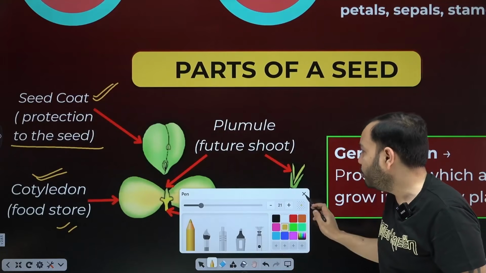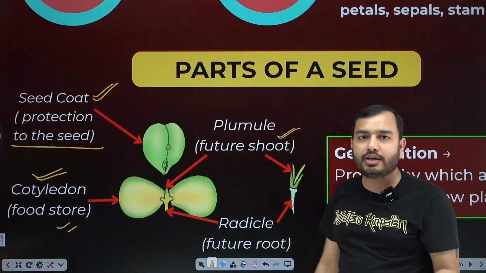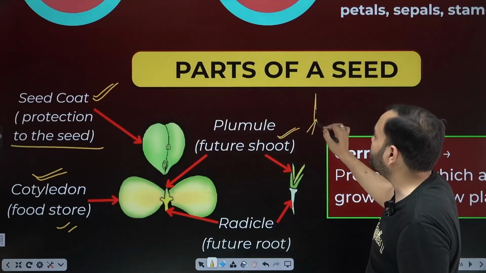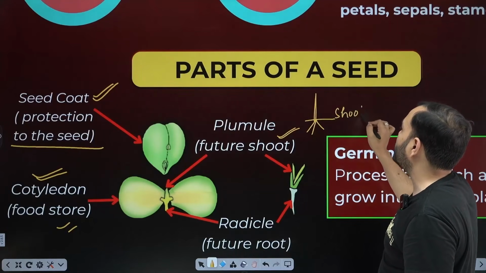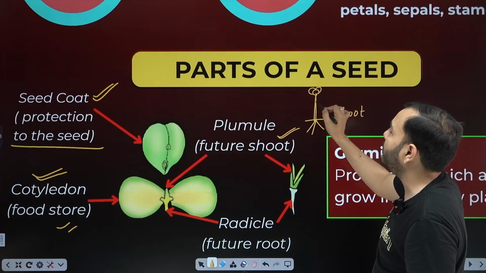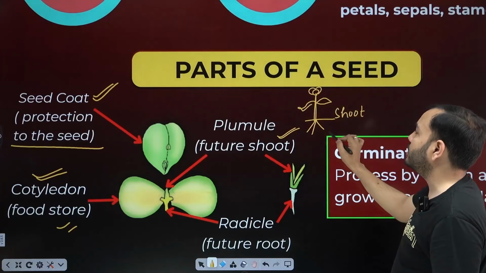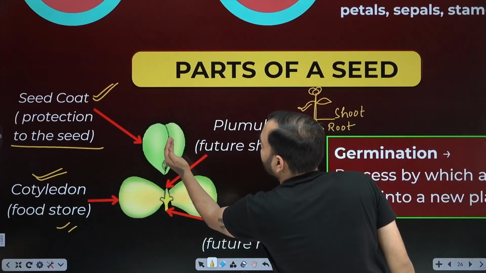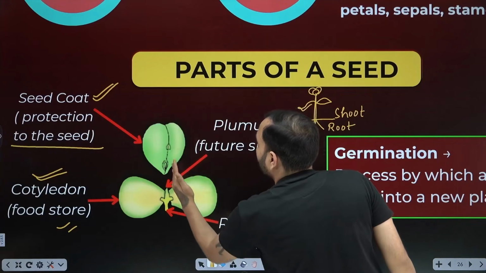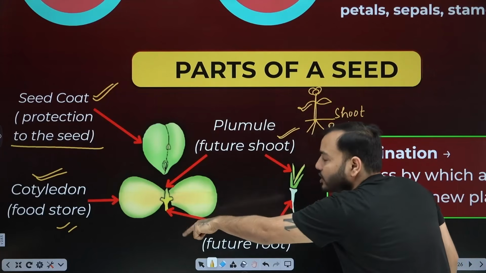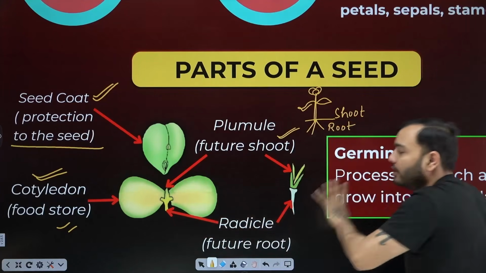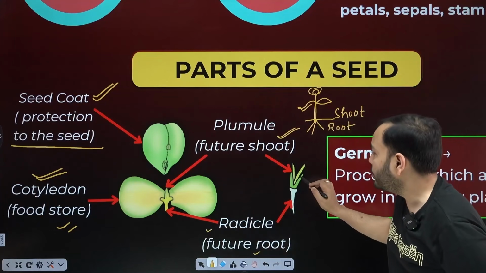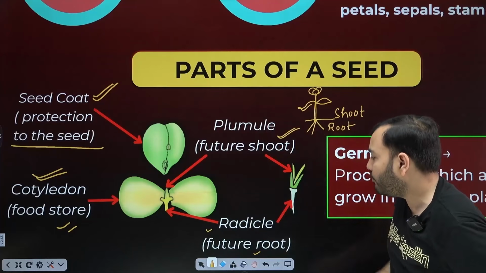The upper part, the plumule, what does it become? It becomes the future shoot. Shoot means the upper part of the plant, anything except the root. The plant's stem, flower and leaf are all shoot. And what is below? Root. So the plumule will become the plant's stem, leaves and flower, that is the plant shoot. And the radicle, the lower part, will become the root in the future. If there is confusion, remember it: R for radicle, R for root. So this part becomes the future shoot, and this becomes the future root.